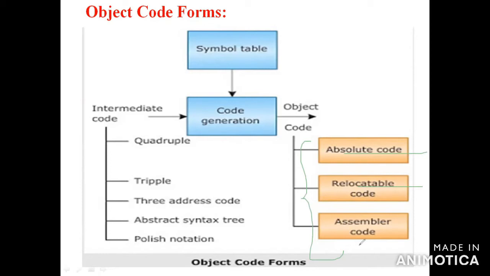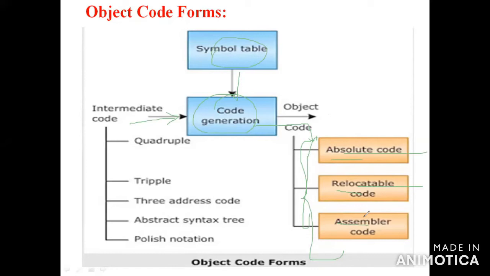The intermediate code will be given as input to the code generation, and code optimization will optimize the code. The intermediate code generator then gives the code to the code generation phase. Everything will be saved from the symbol table. After that, it will be converted to the object codes. So in object code form, we have 3 types: one is absolute machine code, second one is relocatable code, third one is assembler code.